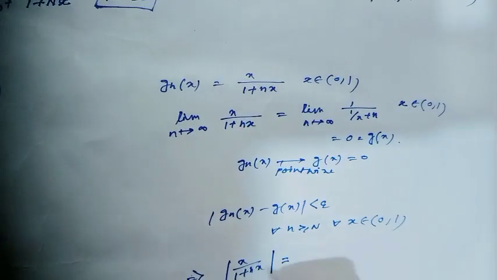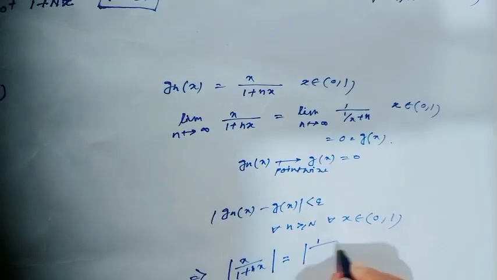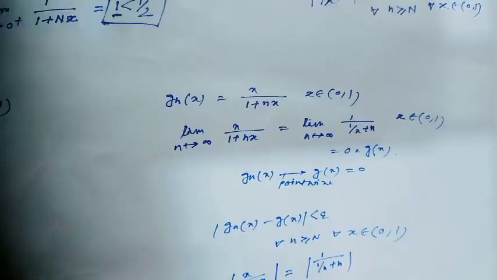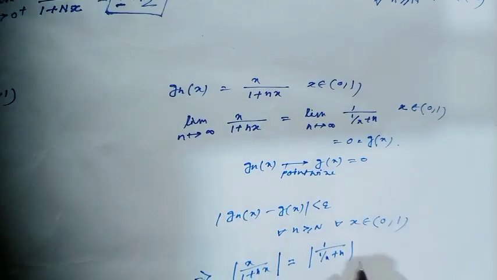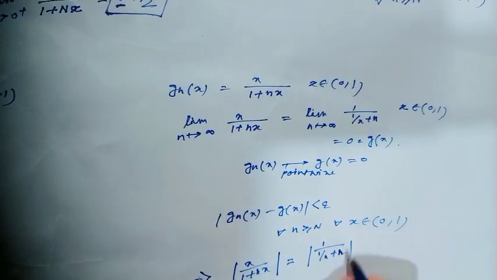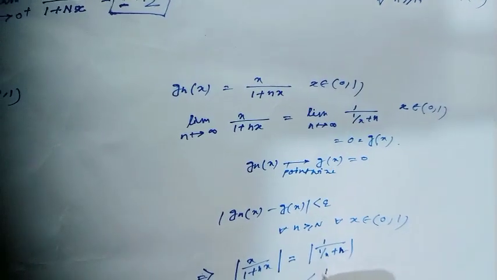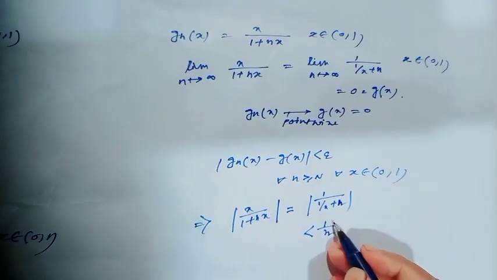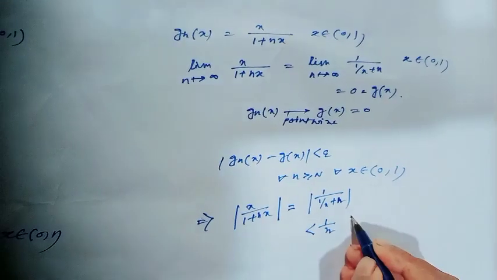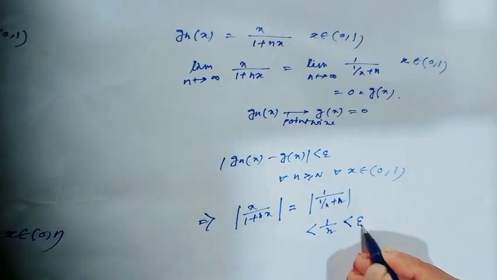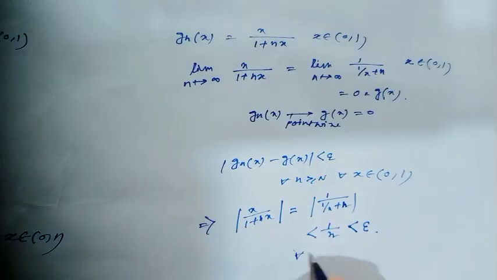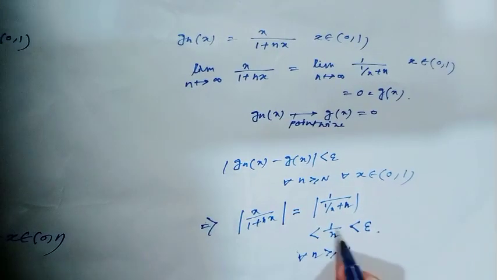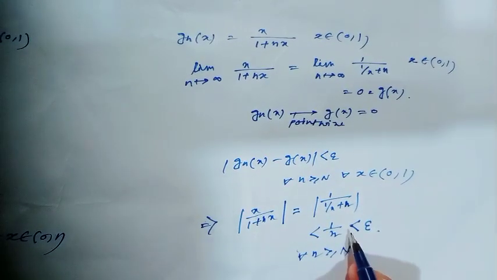Now we can write this as 1 over x plus n, and obviously this is always less than 1 over n, and by the Archimedean property we can say 1 over n is always less than epsilon, and this is true for all n greater than or equal to capital N, and this does not depend on any point.